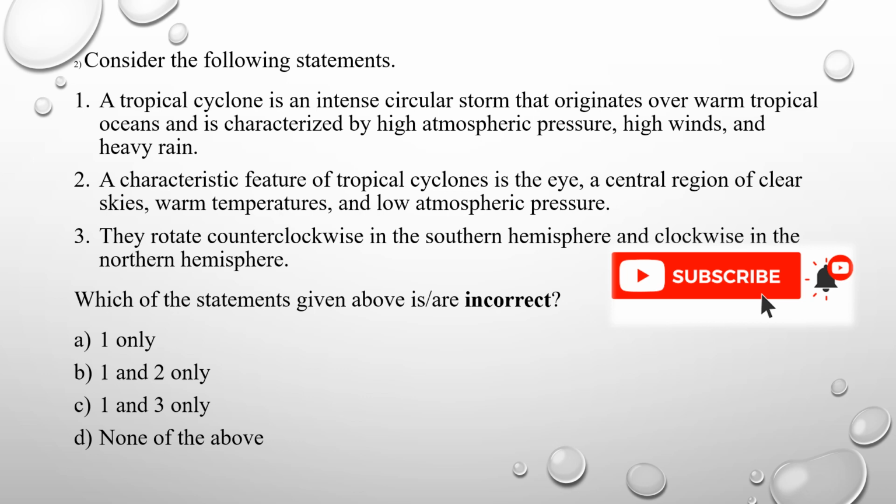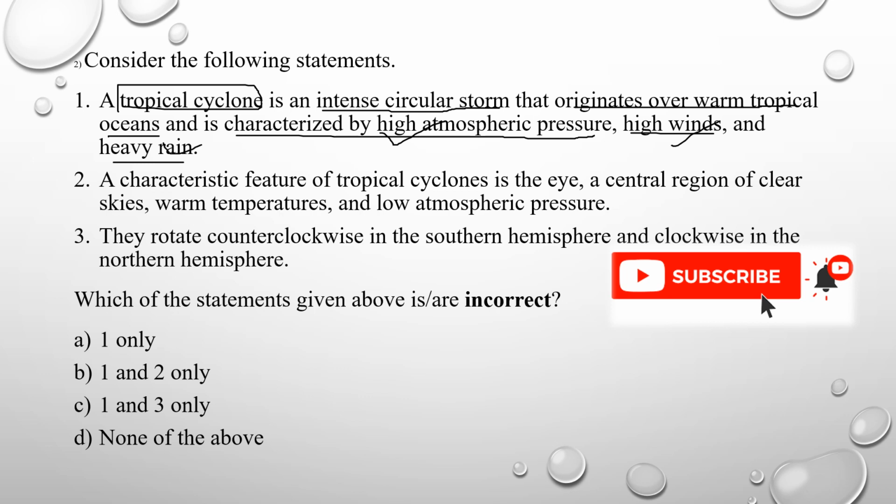Let's raise a small question here. By considering the following questions, please answer in the comment box. The answer will be given in the next video. A tropical cyclone is an intense circular storm that originates over warm tropical oceans and is characterized by high atmospheric pressure, high winds and heavy rain. In a tropical cyclone there will be high atmospheric pressure, high winds and heavy rain.